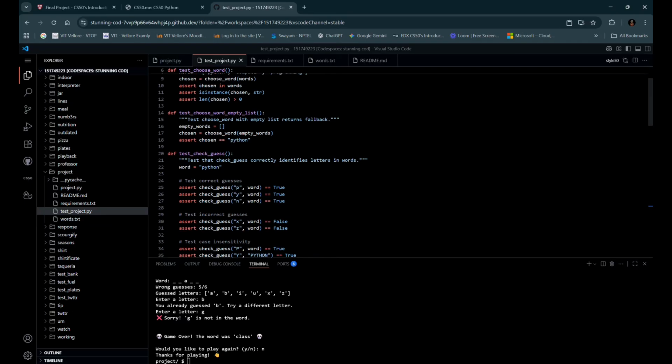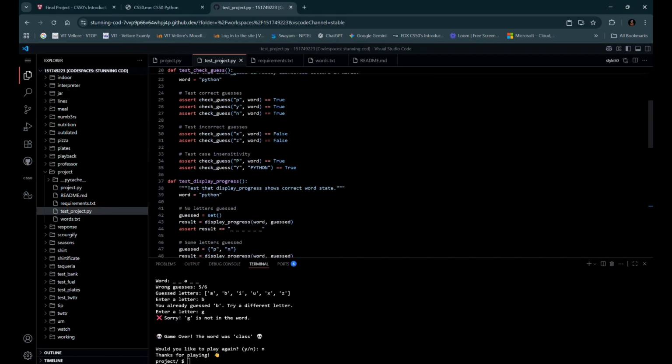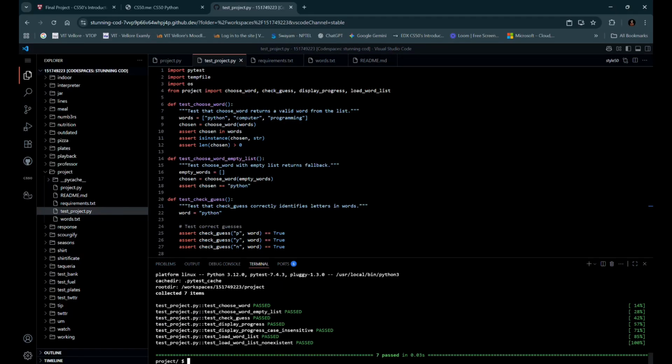The project also includes comprehensive tests covering all the main functions, edge cases like empty words, case sensitivity, and file operations. All these test cases pass successfully, showing that the project and the game work reliably. I can also show the running of these tests. As we can see, all the test cases passed. This shows that everything is working properly.